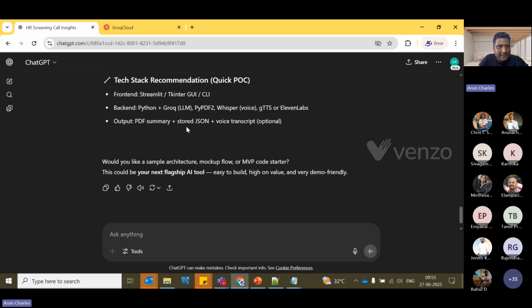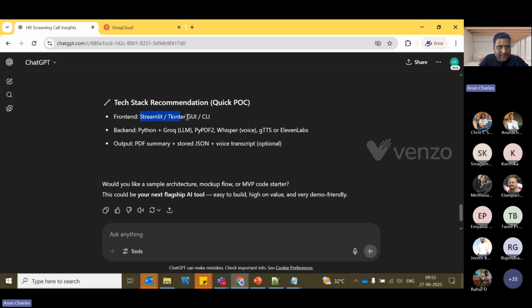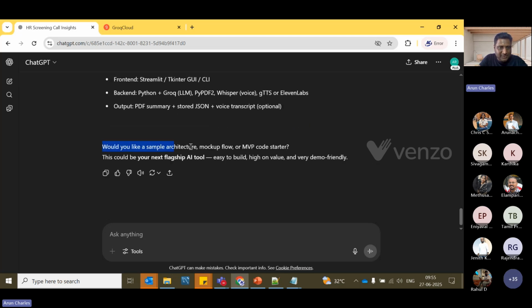See, it already gives you that whether we can do it with Streamlit or Tkinter GUI, or with CLI. CLI is nothing but the command line interface. And whether we can use Python as the backend, all these things are just suggestions. And see, as I told you, it will try to push you. It's asking whether you would like a sample architecture kind of thing. Please let me know. It'll ask. Don't fall for that.